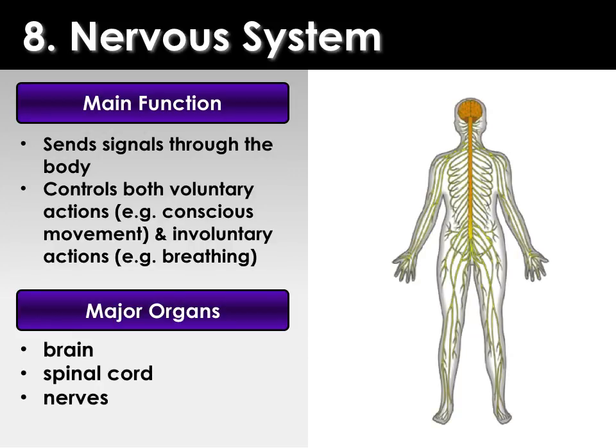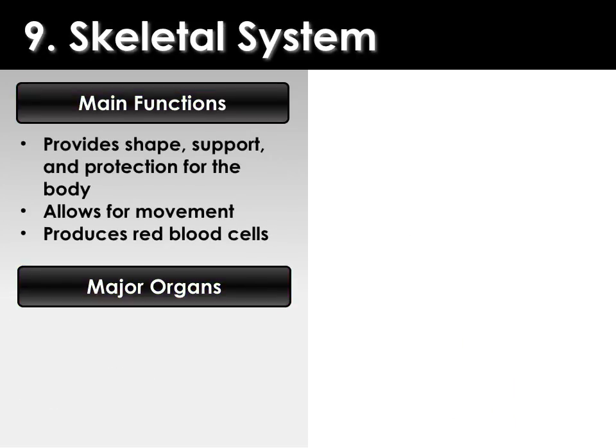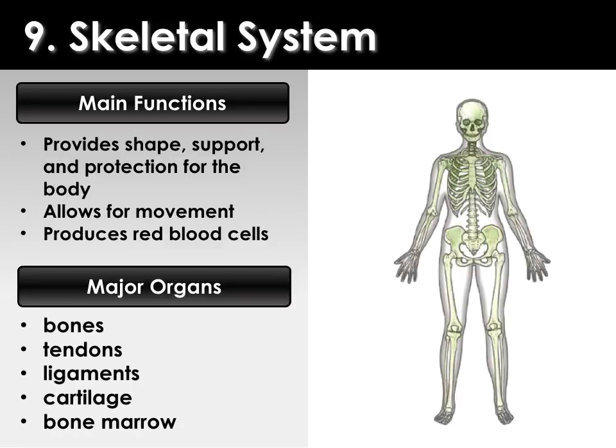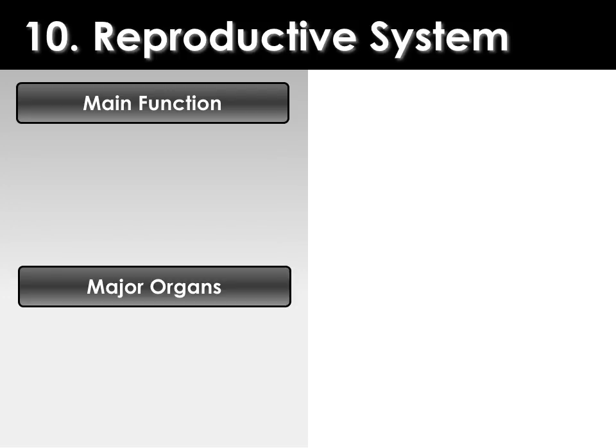The major organs of the nervous system are the brain, spinal cord, and nerves. The skeletal system provides shape, support, and protection for the body. It allows for movement and also produces red blood cells. The major organs of the skeletal system are bones, tendons, ligaments, cartilage, and also bone marrow.